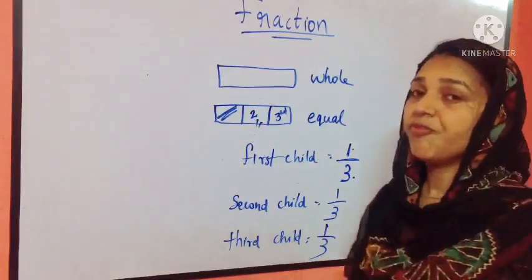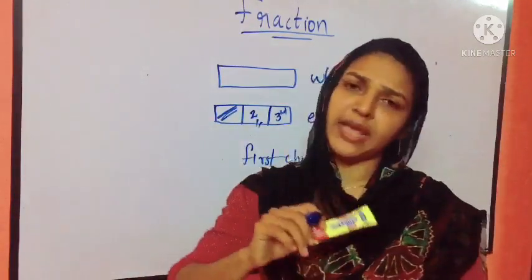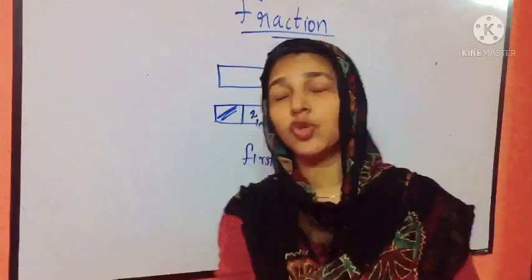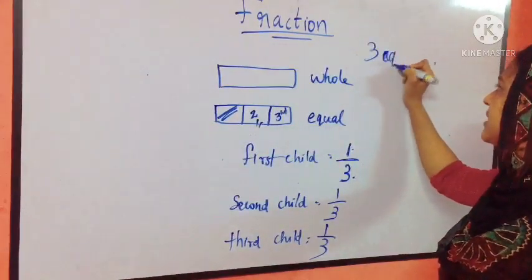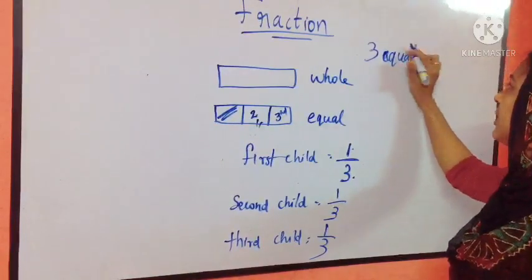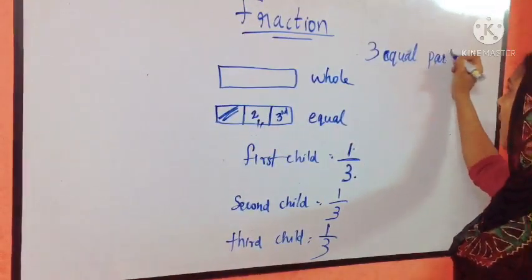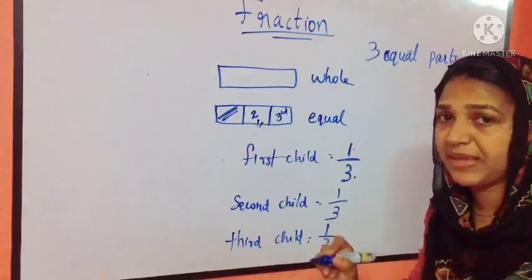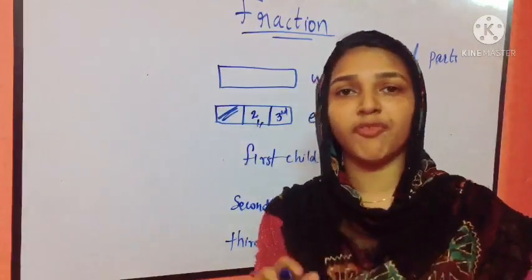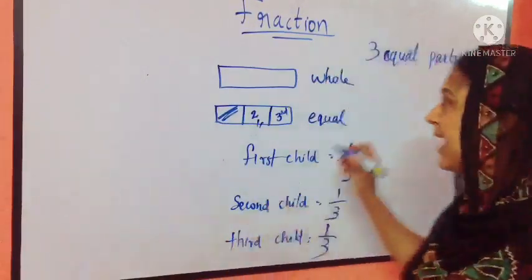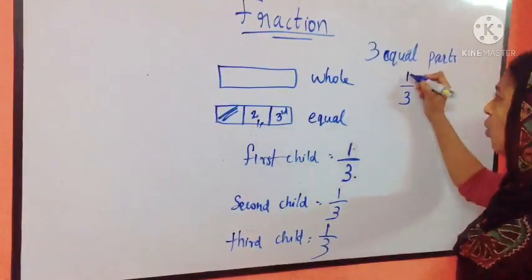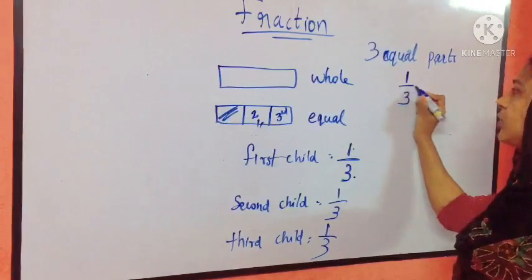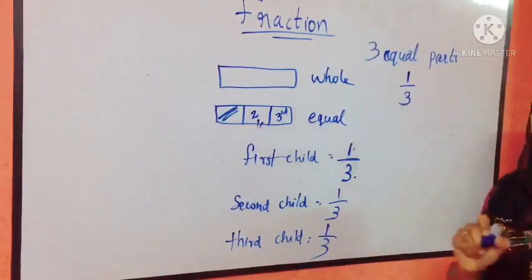Students, when a chocolate or anything is divided into 3 equal parts, 1 piece of it is represented as 1/3, which means 1 piece out of 3 pieces.